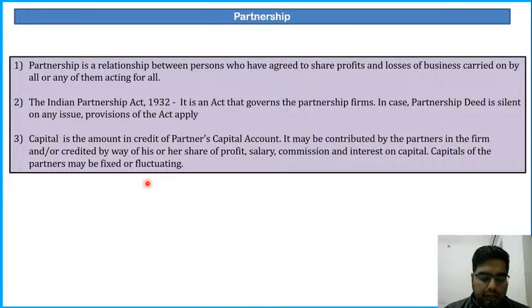Nitin is saying it will be debited. So let me tell you, the question was a trick question. In the partner's capital account, the loan given by a partner or interest on the loan will not come. There will be a separate account known as partner's loan account, in which the partner's loan will be there, and interest on partner's loan will go to a separate account known as interest on partner's loan account. Partner's loan or interest on partner's loan will never come in the partner's capital account. Clear?